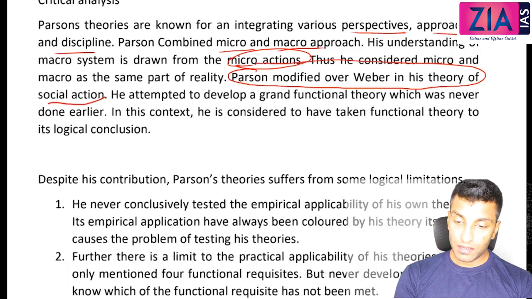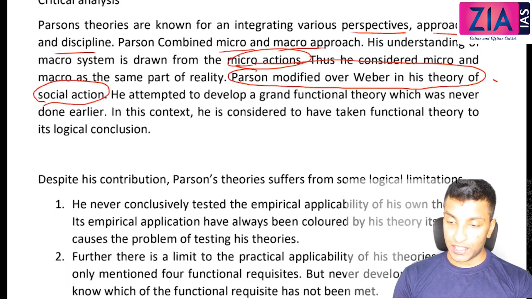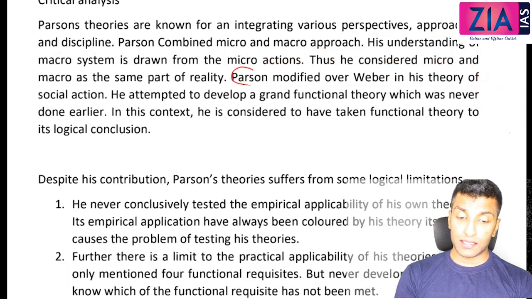Any doubt here? No need to have. Even in the definition you can see, in terms of value orientation and motivational orientation you can see, in terms of ideal type also you can explain that. So if this question is asked, it's again a must-attempt question. Any question from Parsons?